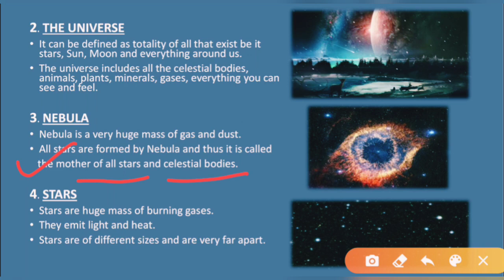Celestial bodies means whatever is present in the sky. That means your planets, those are known as celestial bodies. All the celestial bodies and all the stars are formed from where? They are formed from nebula. That is why nebula is known as the mother of all stars and celestial bodies. And how is nebula formed? Nebula is formed by gas and dust.